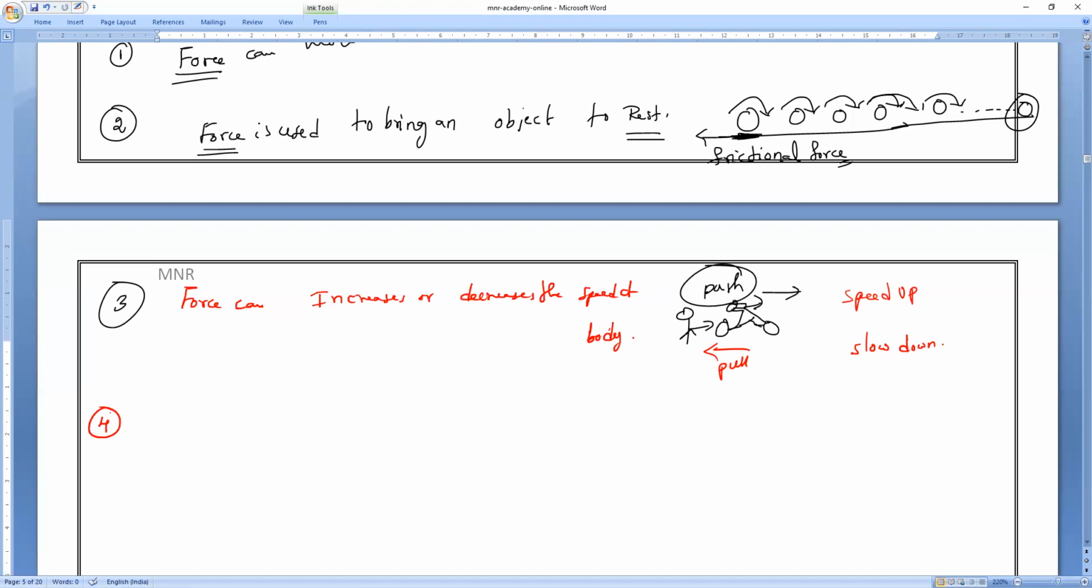If you take, for example, cushions like pillows. You know that if you fall on a cushion, it will get compressed, right?